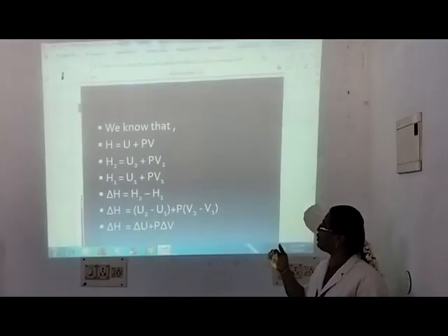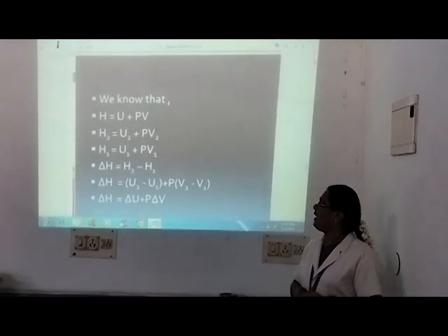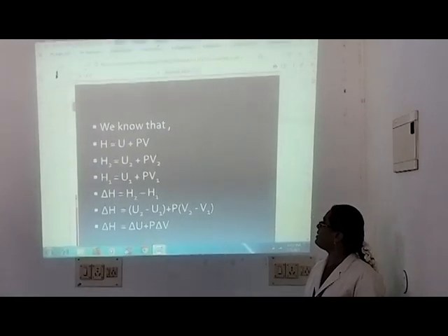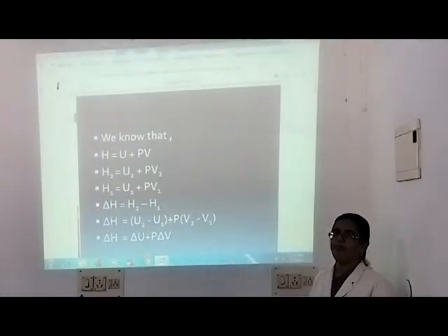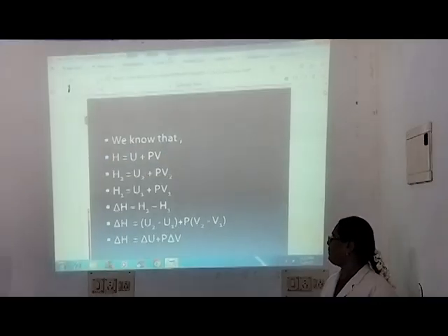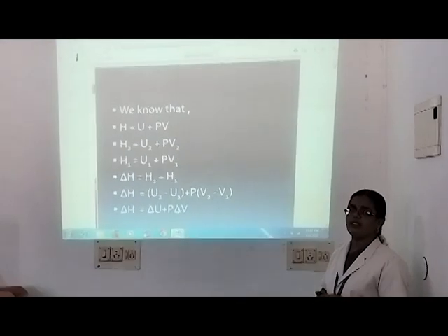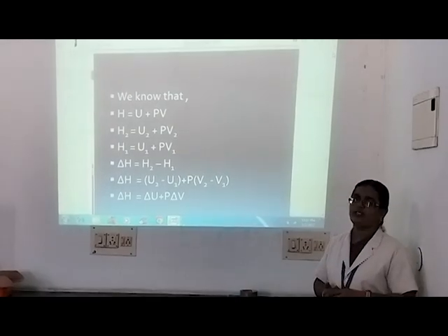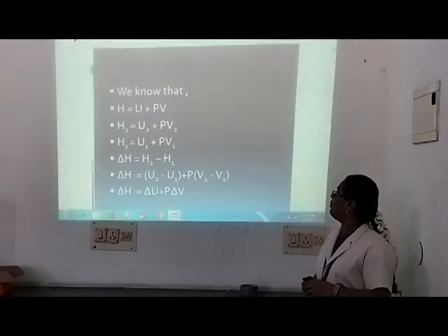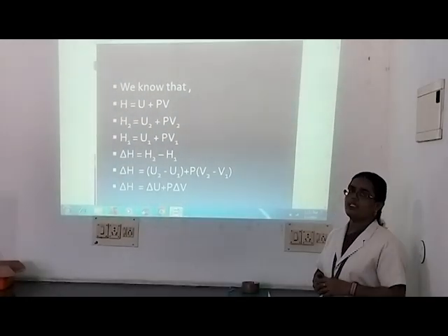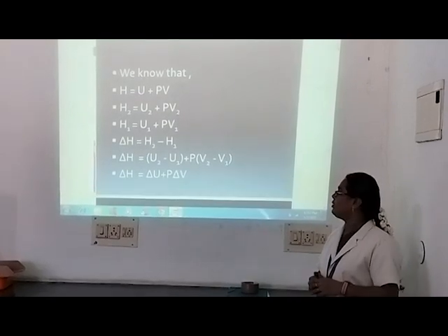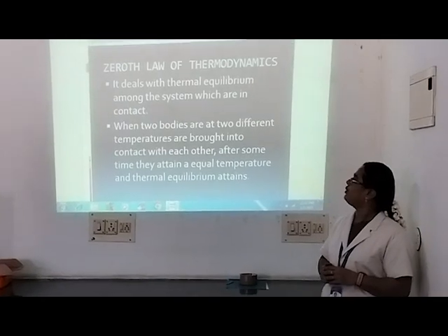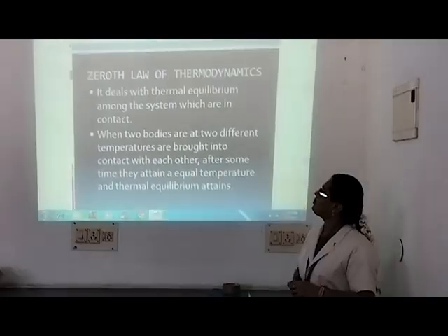Substituting these values, delta H is equal to U2 minus U1 plus, taking P as common, P into V2 minus V1. U2 minus U1 is delta U and V2 minus V1 is delta V. So delta H is equal to delta U plus P into delta V.